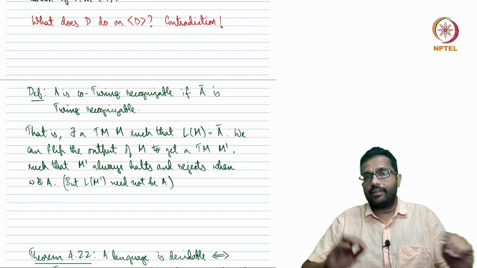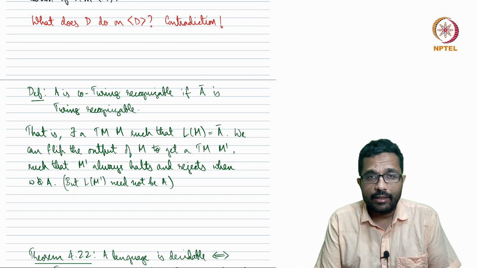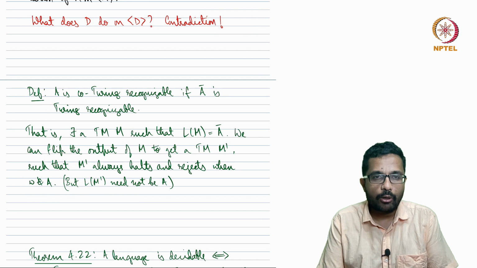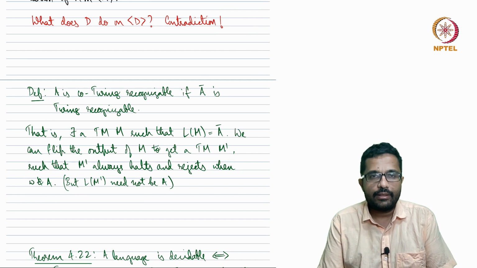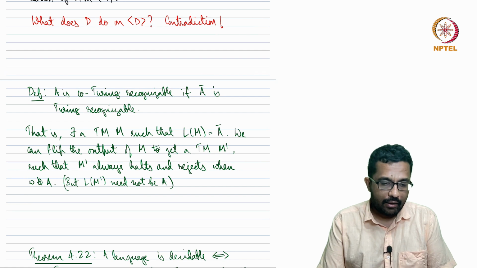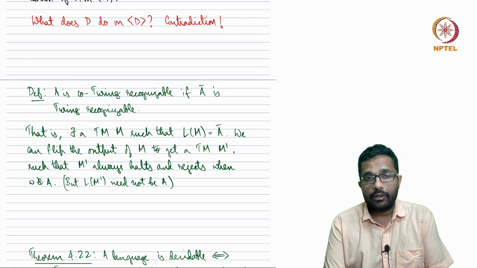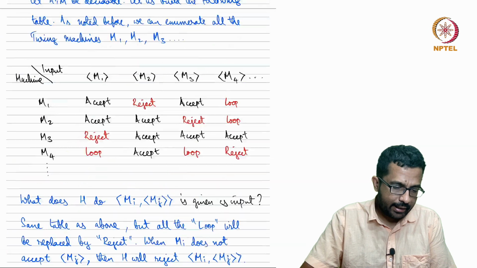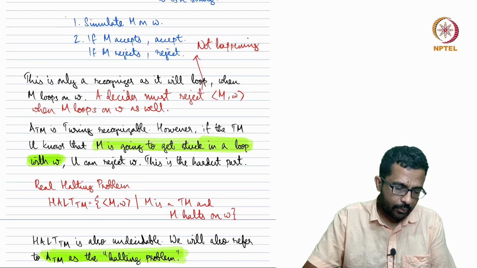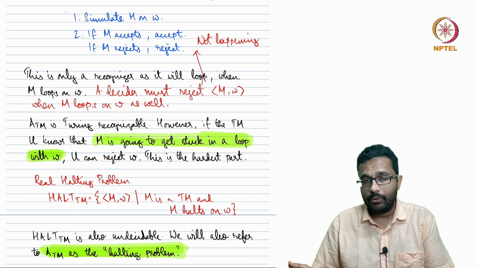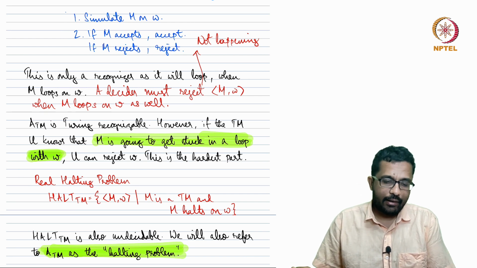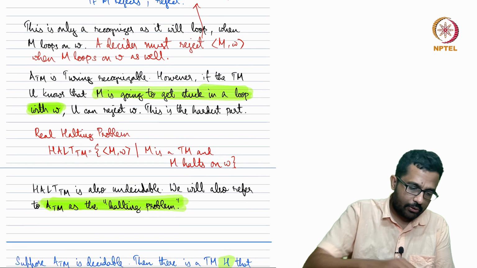In lecture number 37, we saw that ATM is undecidable. So the acceptance problem of, given a Turing machine M and a string W, does M accept W? This is not a decidable language. Sometimes we also refer to it as a halting problem, and we said that the real halting problem, which is, given M and W, does M halt on W, is also an undecidable problem.